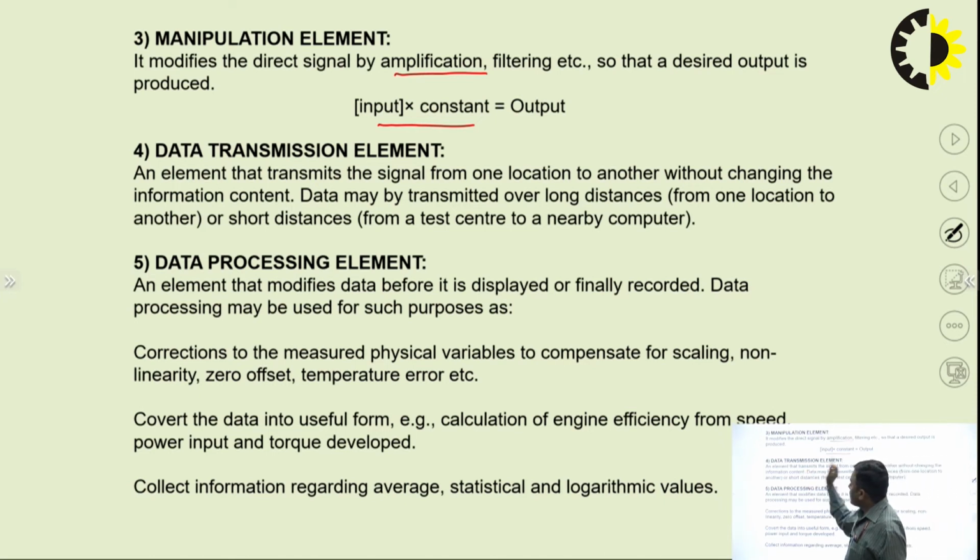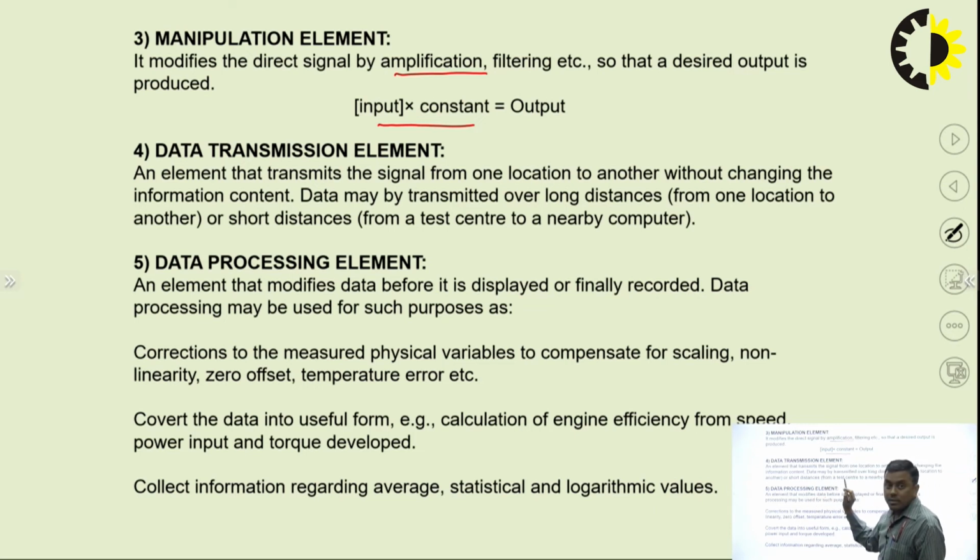Then the data transmission element: an element that transmits the signal from one location to another without changing the information. Now the signal which is manipulated has to be transmitted somewhere, and it may be transmitted over a long distance from one location to another, or a short distance.